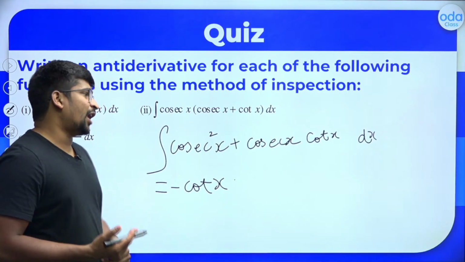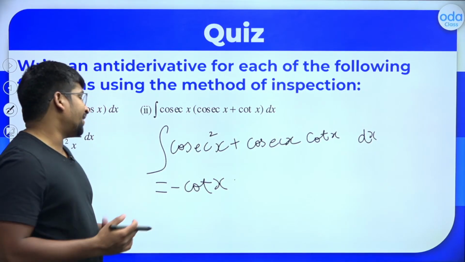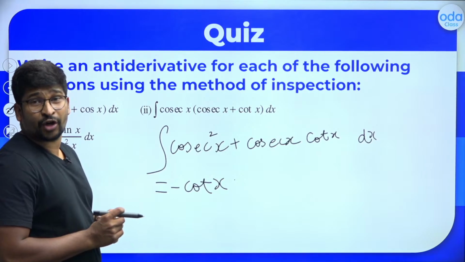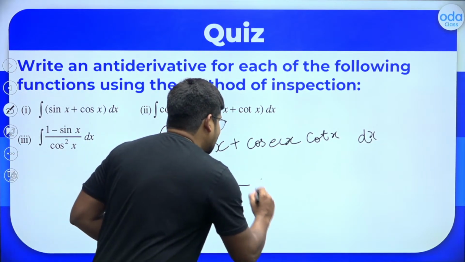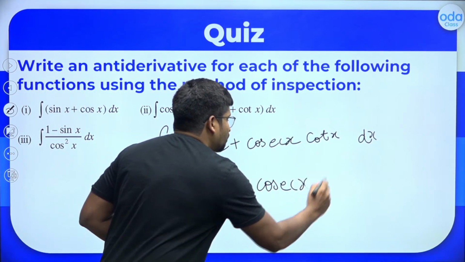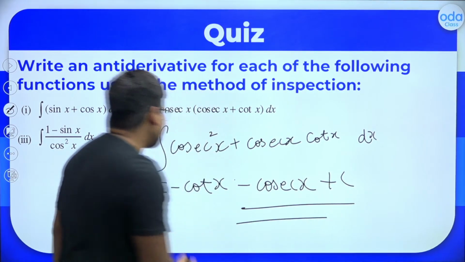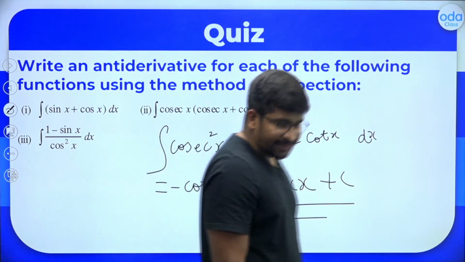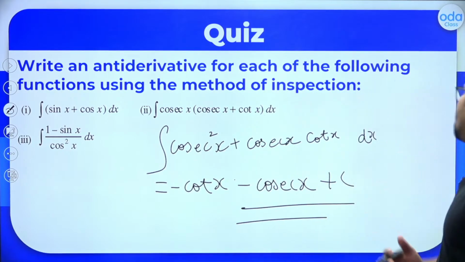And what is the integral of cosec x cot x? It is minus cosec x, right? Plus c will be the answer. So the integral is minus cot x minus cosec x plus c.